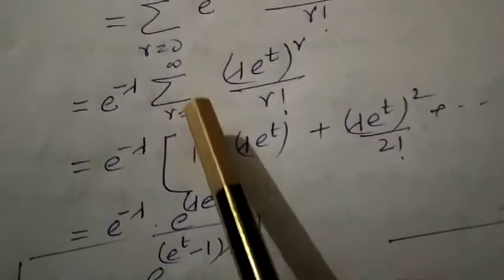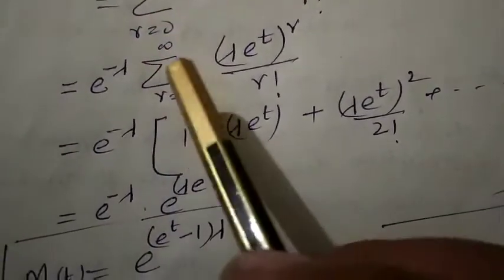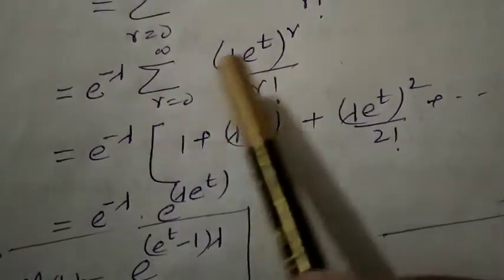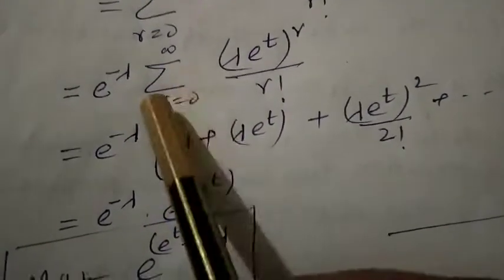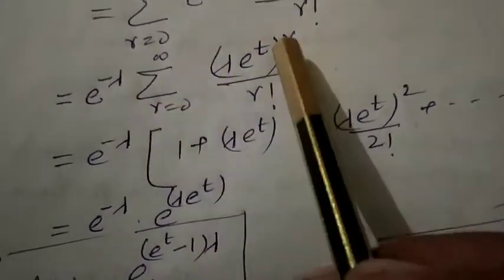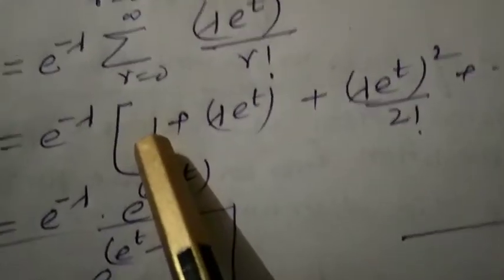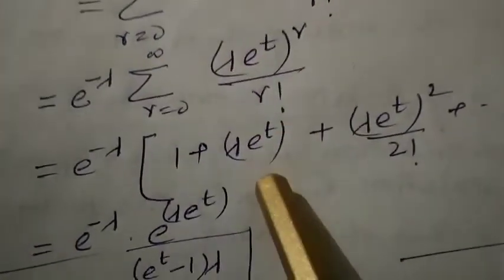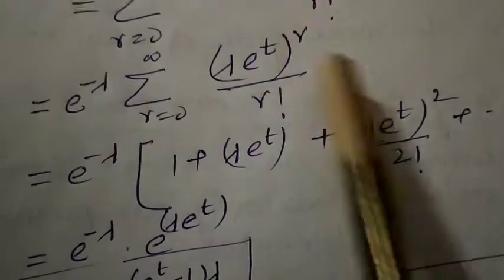So after putting the values of r equal to 0 up to infinity, to open the summation, by putting r equal to 0 we will obtain 1. By putting r equal to 1 we will get this. By putting r equal to 2 we get this.